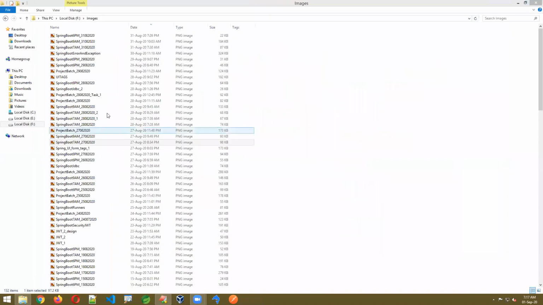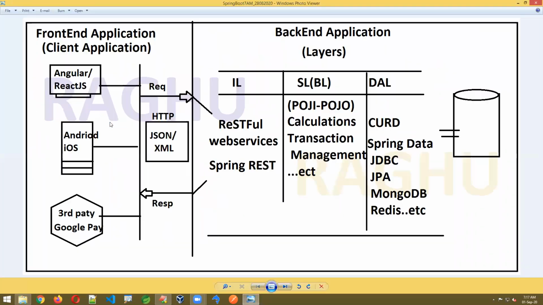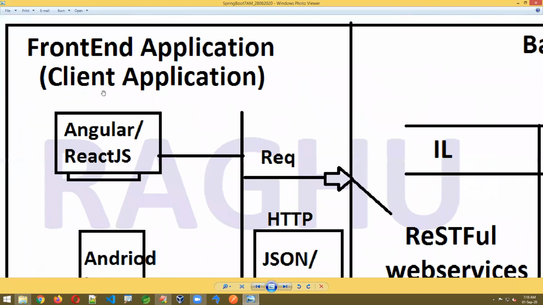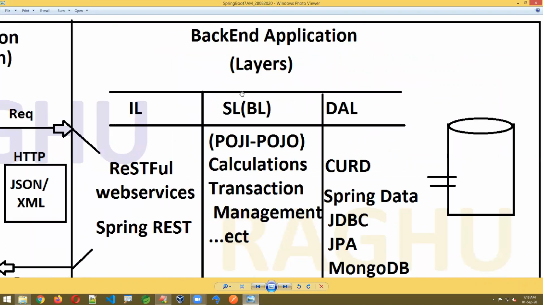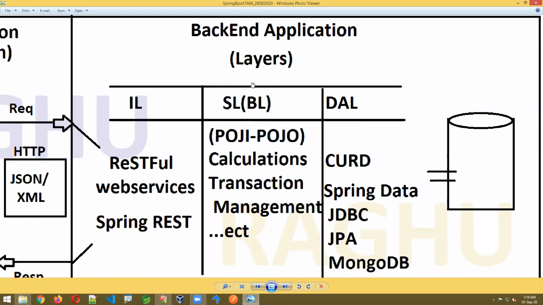Now, we then discussed where exactly Spring Boot is used. In a distributed application, applications are converted into 2 parts: front-end applications and back-end applications. The complete back-end application is implemented using Spring Boot by using layers: integration layer, service layer, and data access layer.